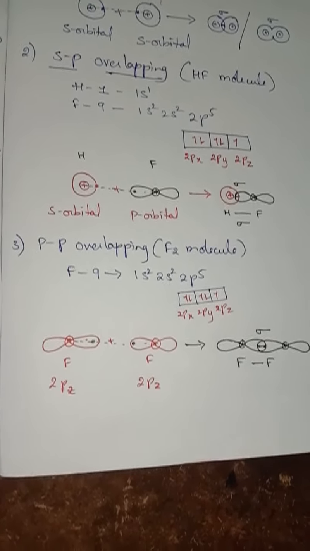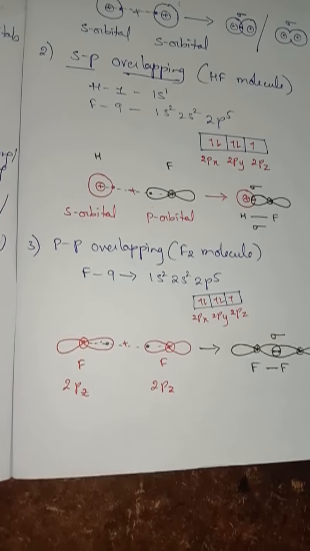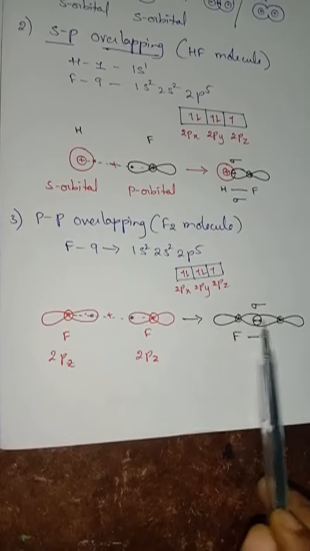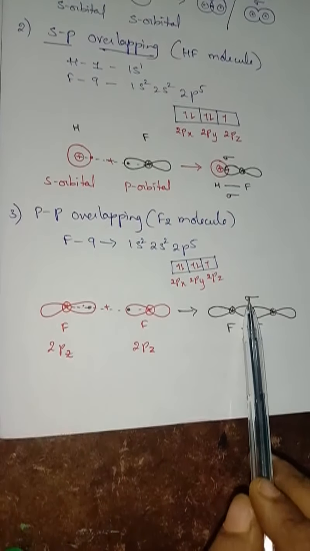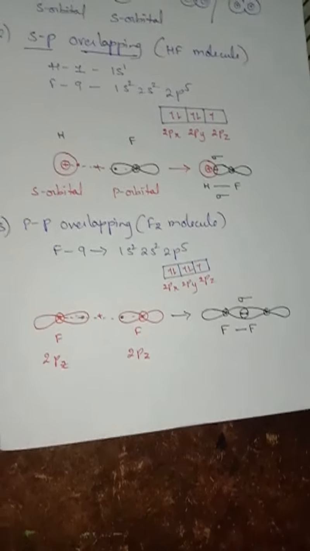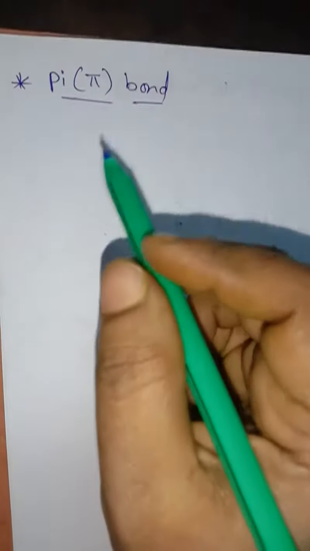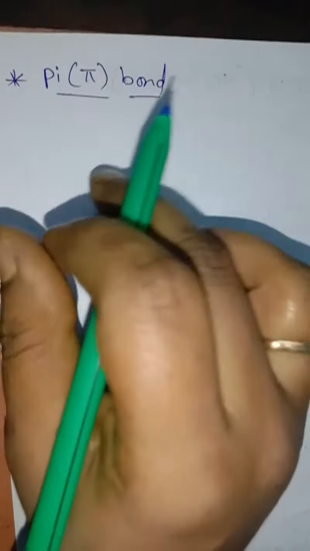So without the formation of sigma bond, pi bond cannot be formed. Why? Because whatever bond is formed between any atom, the first bond will be sigma bond. So we are going to see the pi bond now. Second one, what type of bond? Pi bond. So here what you have to remember, without the formation of sigma bond, pi bond will not be formed.